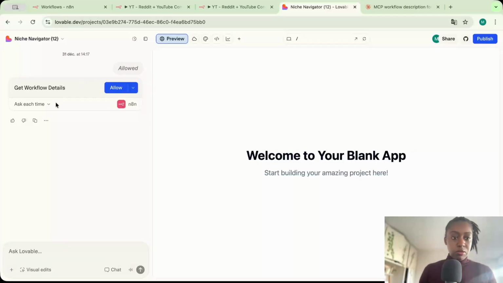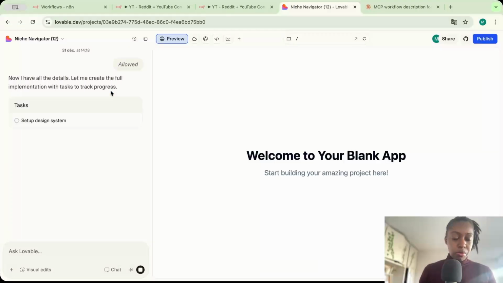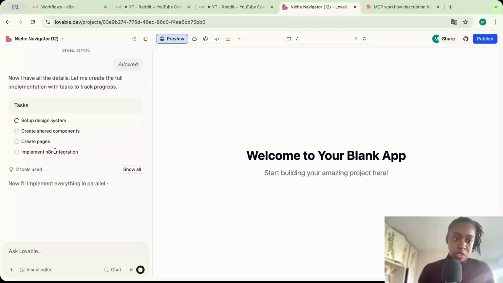Again, if you want to change this behavior, you can either never allow, always allow, or ask each time. So it's allow. And now you just have to let Lovable cook and wait for it to build everything.